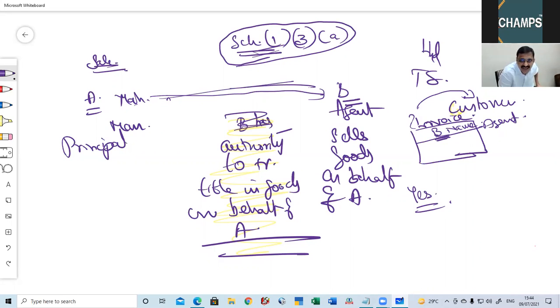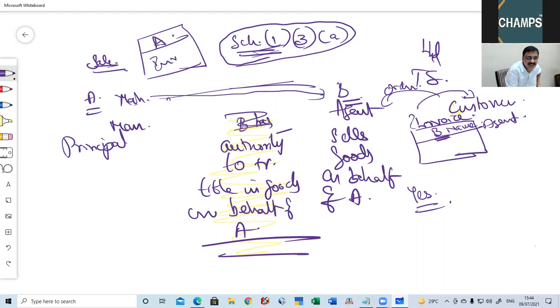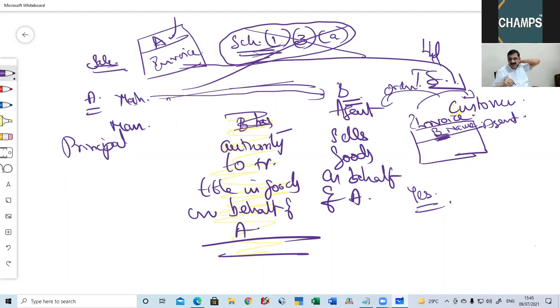Now it may so happen sometimes that B procures the order from the customer, but the billing will be done in the name of A. The invoice sent to the customer will not be in the name of B, but in the name of A. In such a case, Schedule 1 will not come into effect, because B simply procures the order and informs A that one Mr. X has placed an order for 100 units.